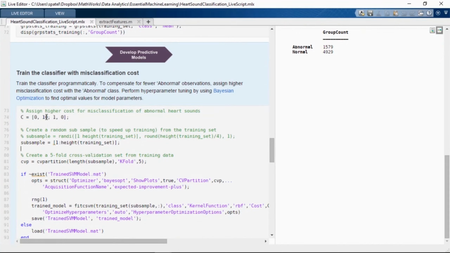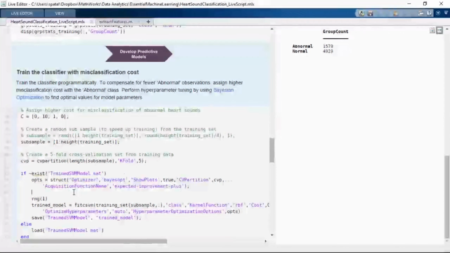To counter the imbalance, we can assign higher misclassification costs associated with a class. For our example, we are interested in maximizing the detection of true positives for the abnormal class, so we will assign a 10x cost to that misclassification. In other words, we are going to tell the classifier it's okay if someone who is normal gets misclassified, rather than the other way around. However, if the false positive rate is too high, the examination would become useless, so we try to achieve a good balance between higher accuracy for the abnormal class and the false positive rate for the normal class.